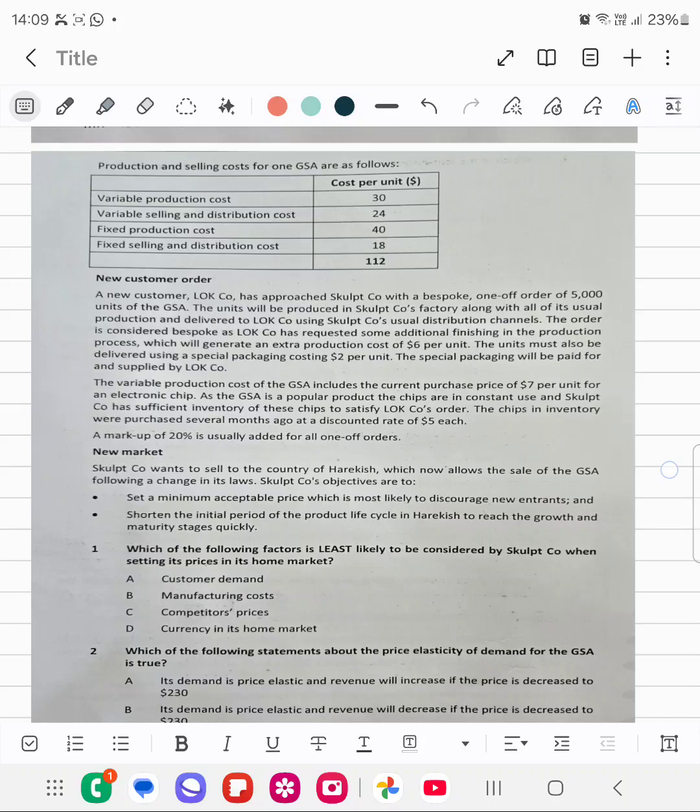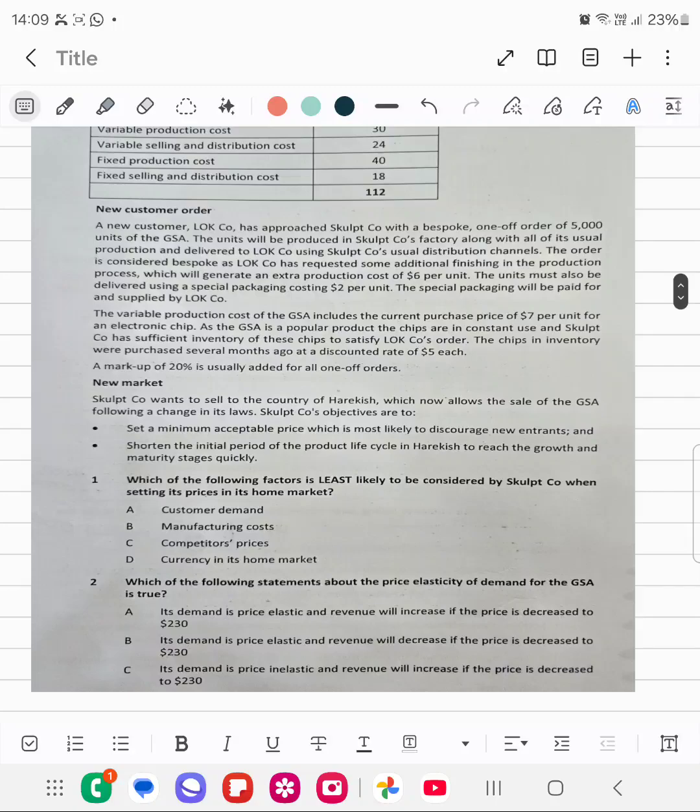New market. Skulpt Company wants to sell to the country of Harakesh, which now allows the sale of the GSA following a change in its laws.